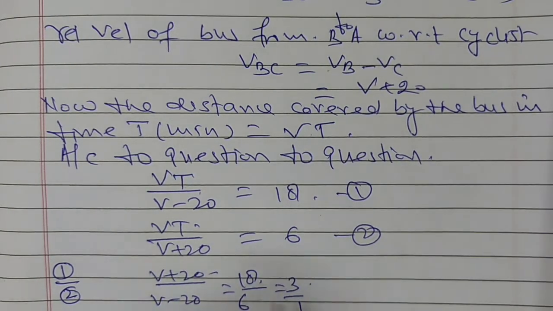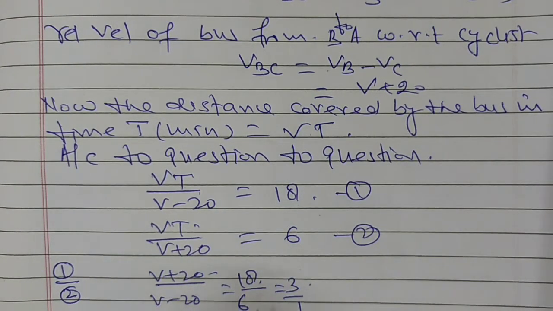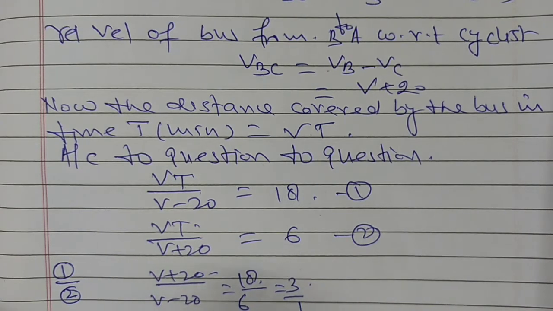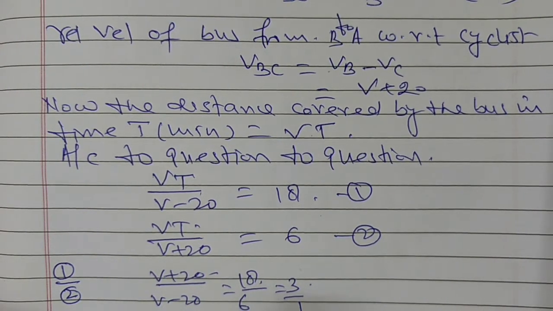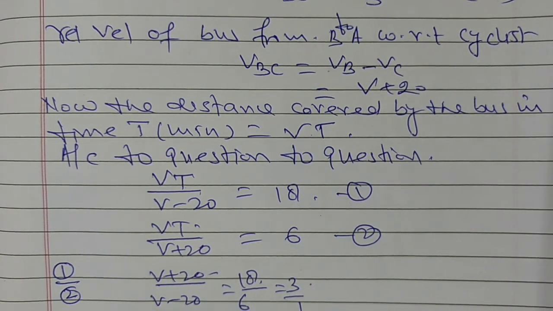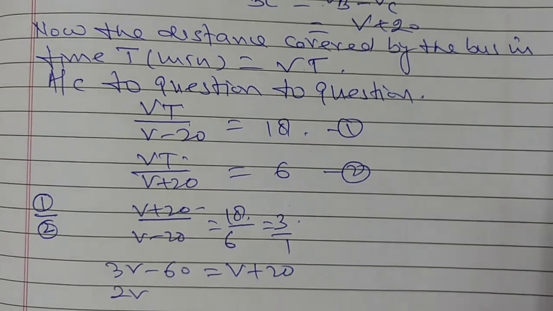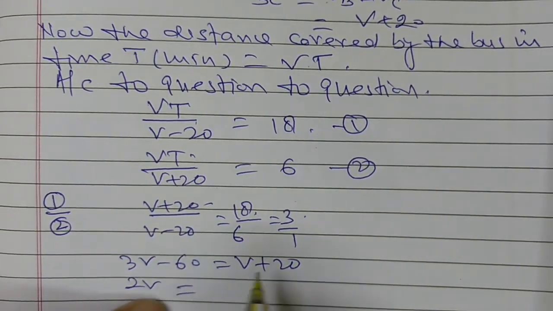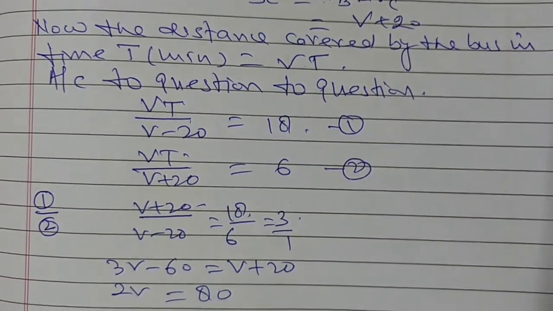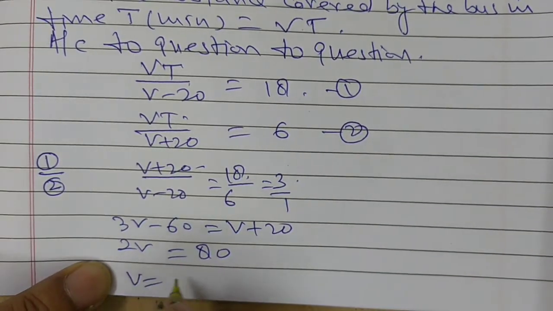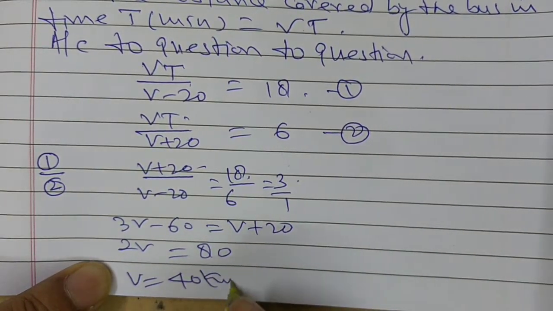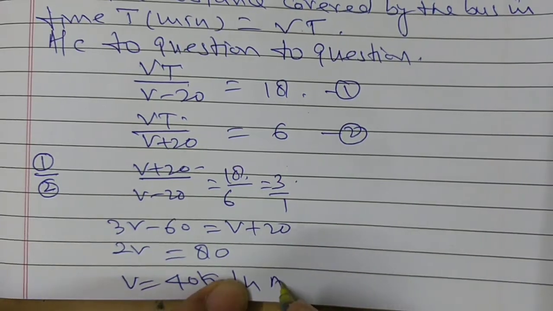On cross multiplying, 3V minus 60 is equal to V plus 20, or 2V is equal to 80. Therefore V is equal to 40 kilometer per hour. This is the first answer.